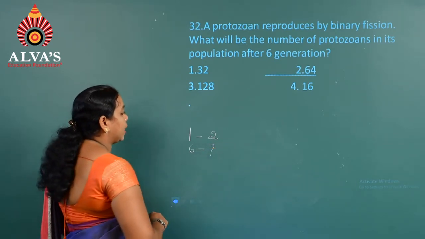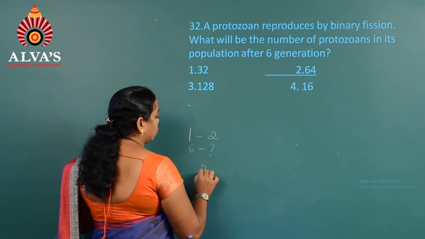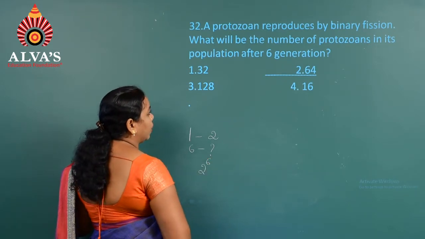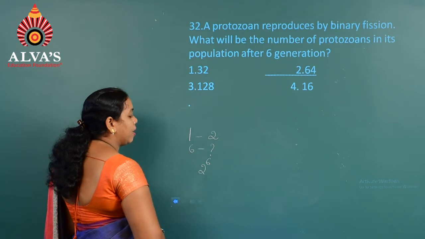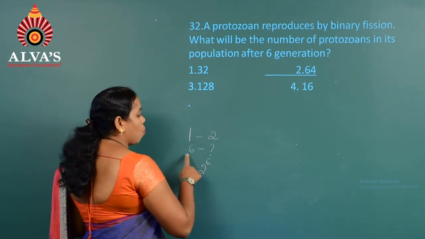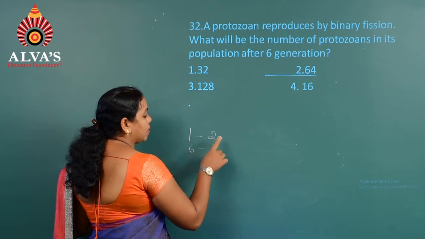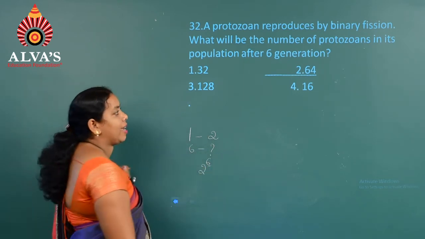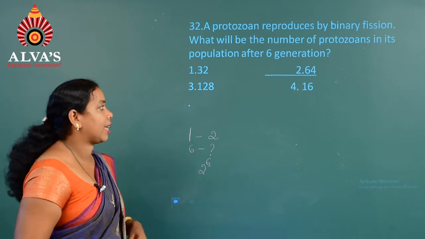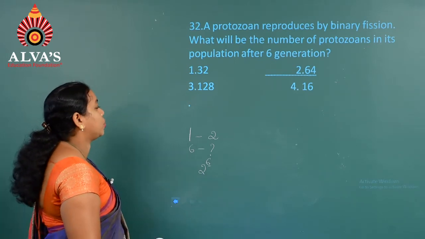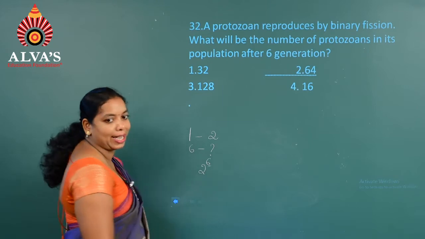So, if you consider 2 to the power 6, you will get the answer, that is 64, since one protozoan produces 2. Hence, 2 to the power 6 gives 64, that is the second option. Hence the correct option for question number 32 is the second one.